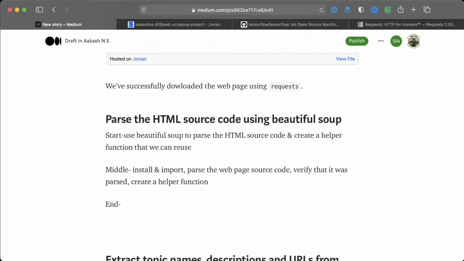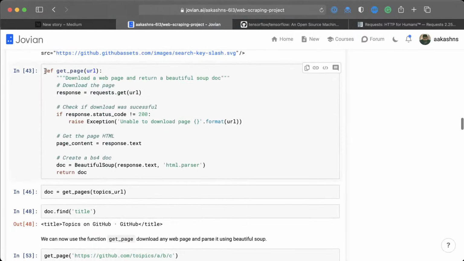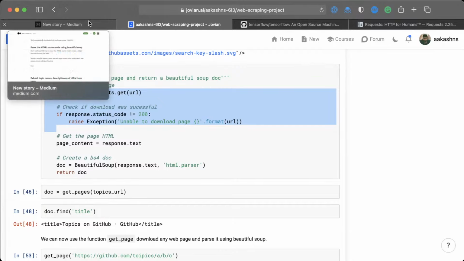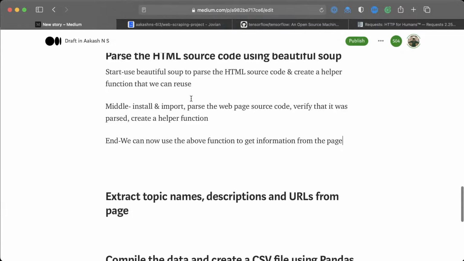So at the end, by the end of the second section, we will create a helper function, and this is what the function looks like. Get page, which can take a URL, download the URL using requests, and return a Beautiful Soup object, which can be used to get information out from the page. Okay, so you just repeat at the very end that we can now use the above function to get information from the page. Okay, that's the start, middle, and end, and we can clean that up pretty easily.